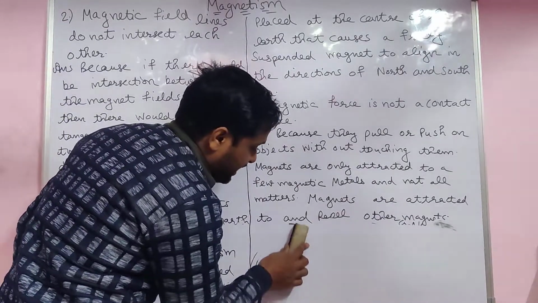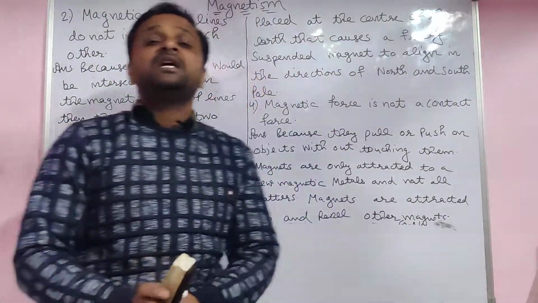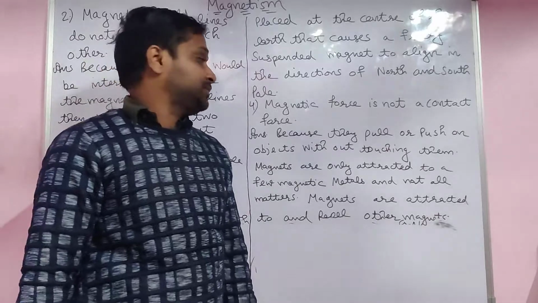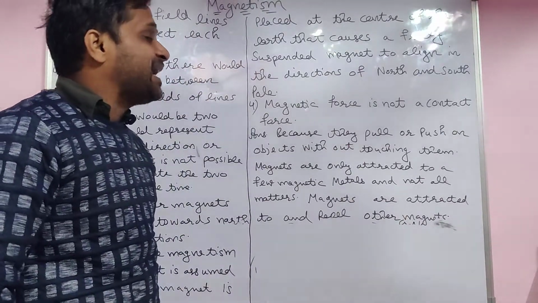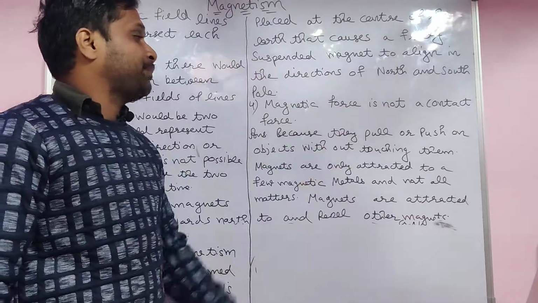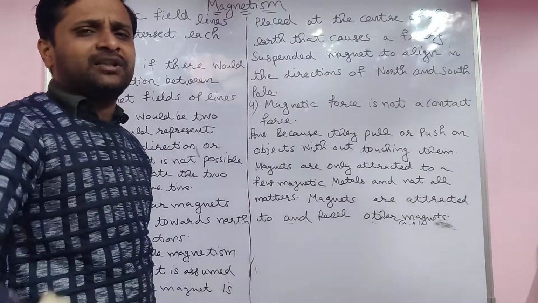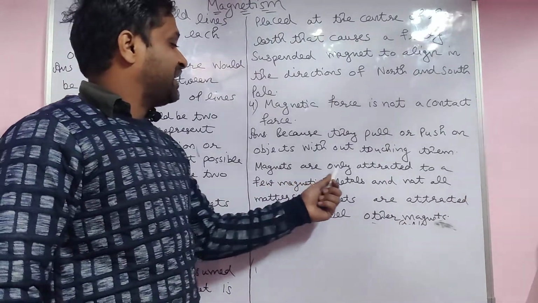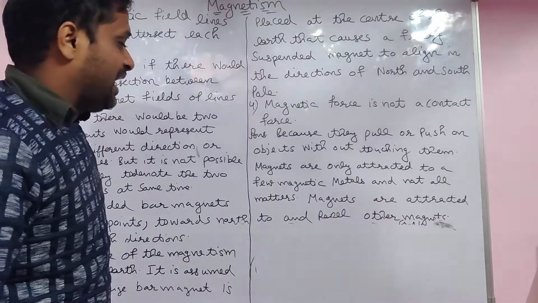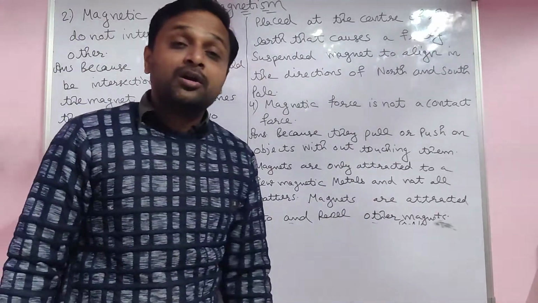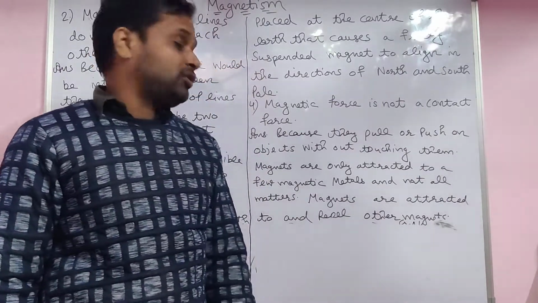You know, like poles repel each other and opposite poles attract each other, students. Now, what is the reason behind this? Because magnets pull or push objects without touching them. Not required to touch to pull and push. Magnets are only attracted to a few magnetic metals, and not all metals: iron, nickel, cobalt, like this. They do not attract wood, only a few metals.